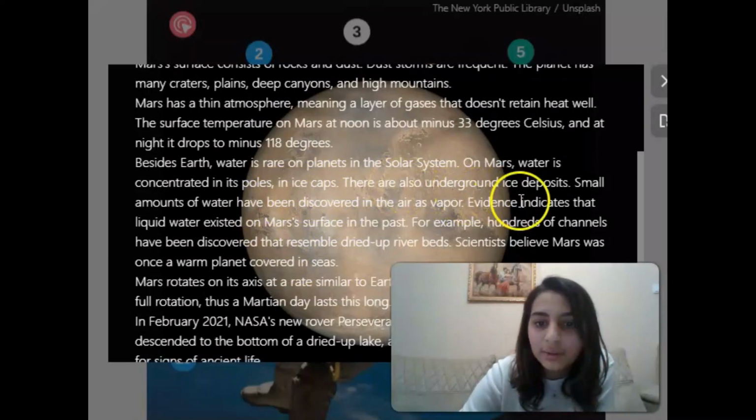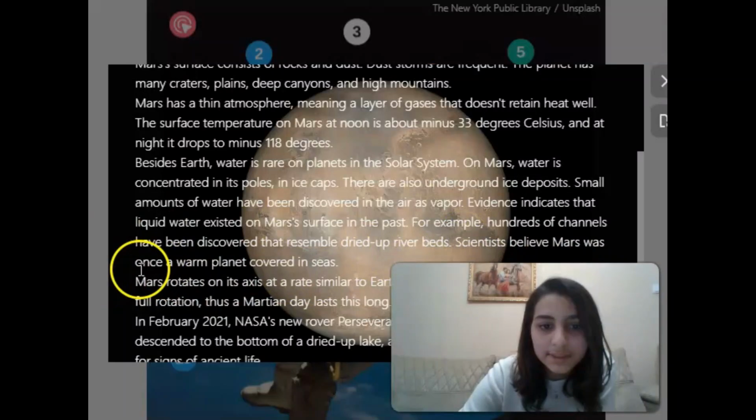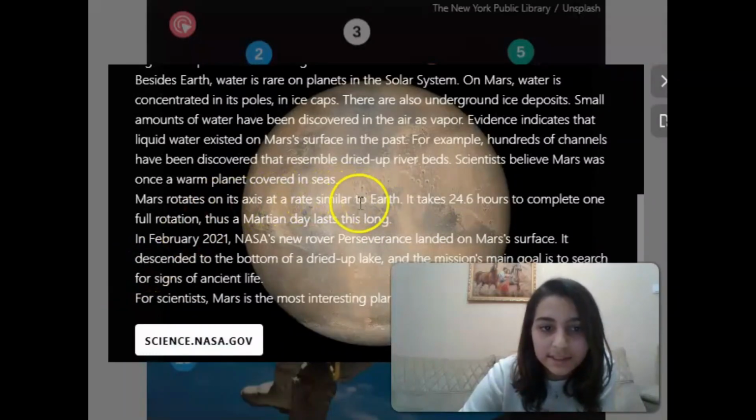There are also underground ice deposits. Small amounts of water have been discovered in the air as vapor. Evidence indicates that liquid water existed on Mars' surface in the past. For example, hundreds of channels have been discovered that resemble dried-up riverbeds. Scientists believe Mars was once a warm planet covered in seas.